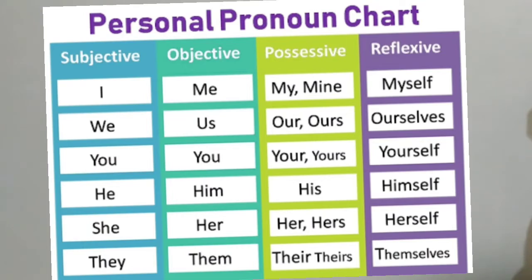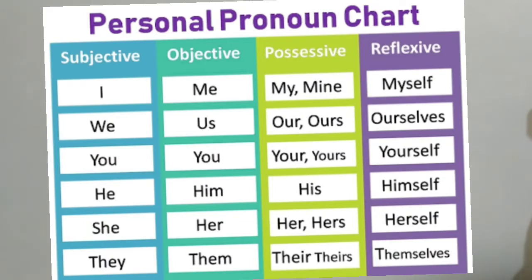Possessive pronouns are showing possession. For example, mine. That is one possessive pronoun. This house is mine. That means that house belongs to me. So, possessive pronouns are showing possession. Possessive pronouns: mine, ours, yours, hers, theirs, etc.